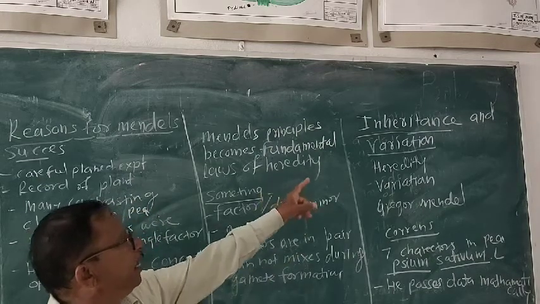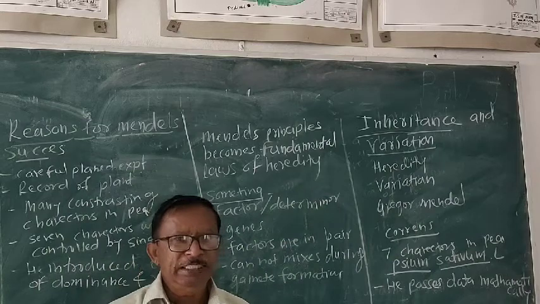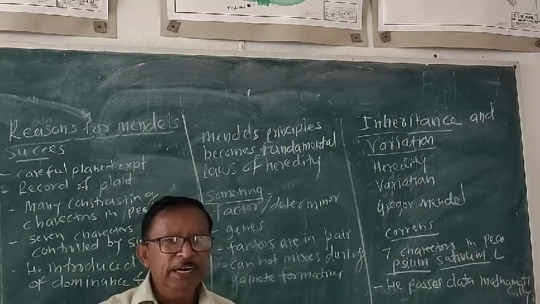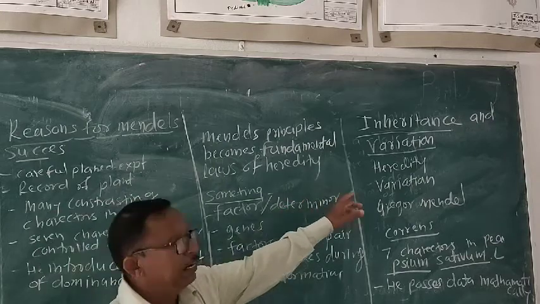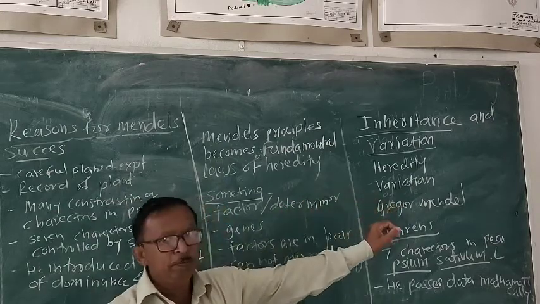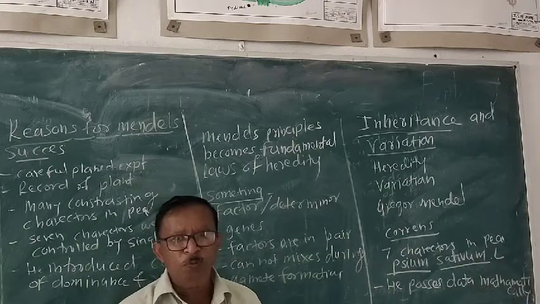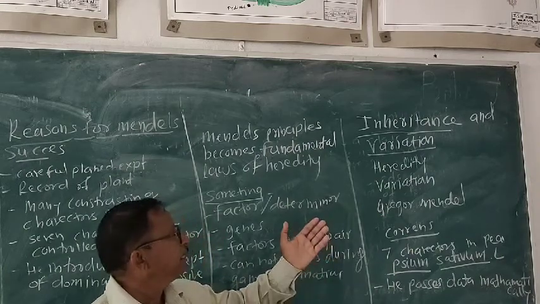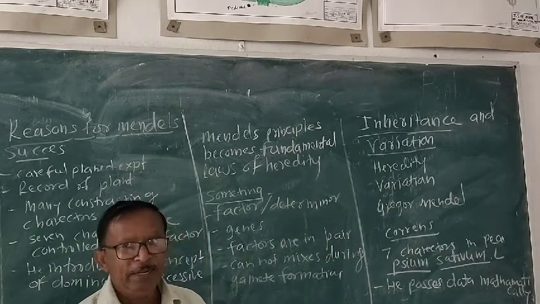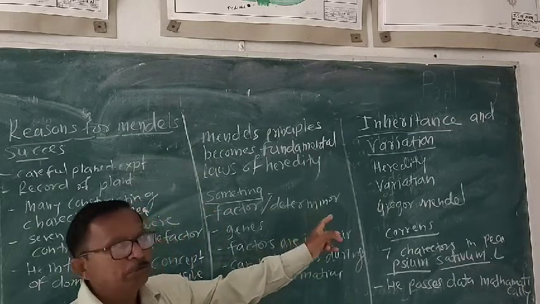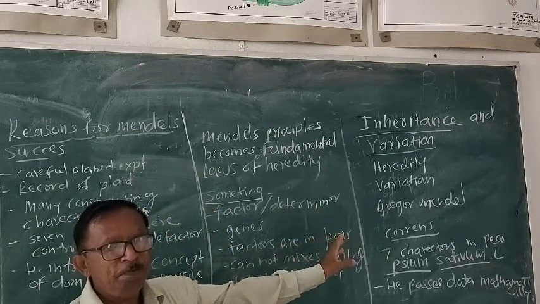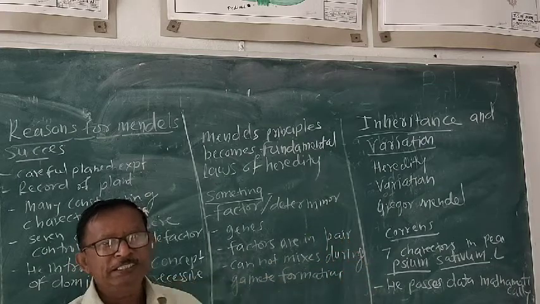Our chapter is inheritance and the variation. Genetics is related with the study of heredity and variation. There are other terms, heredity. The characters which transfer from one generation to another generation are called heredity. And variation is, although the characters are transferring or coming from the same parent, they show differentiation.